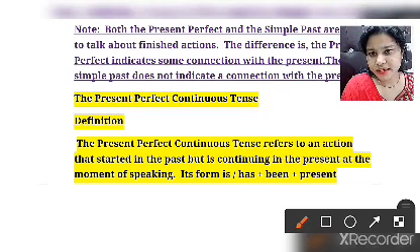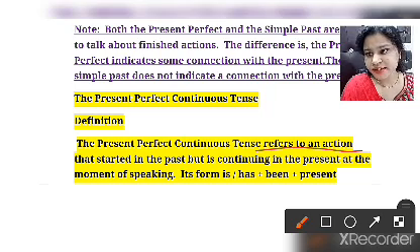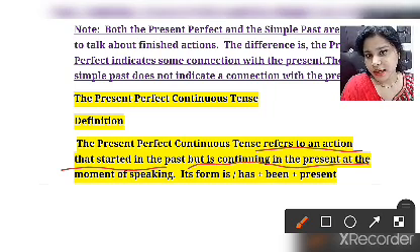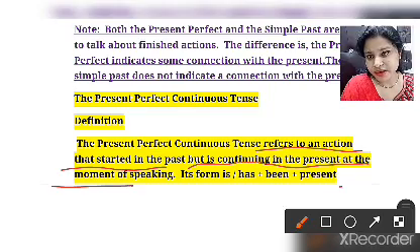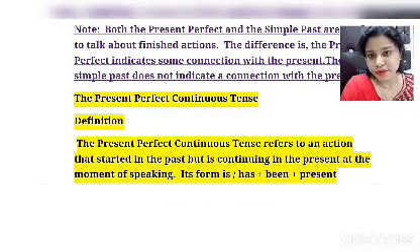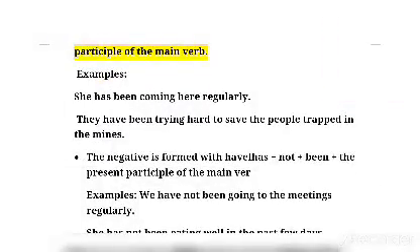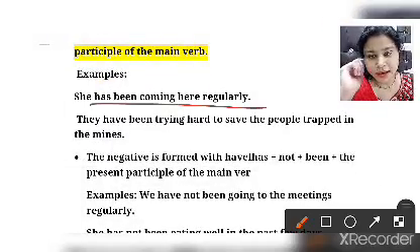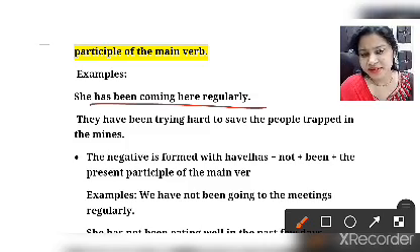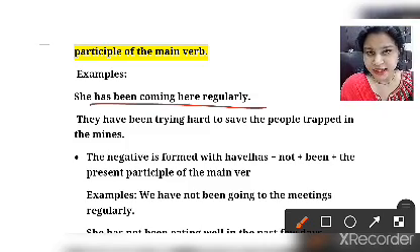What is the present perfect continuous tense? It is a tense which refers to an action that started in the past but is continuing in the present at the moment of speaking. The form, as I already told you in the table: she has been coming here regularly. So it is has been plus the ing form; in negative, has not been plus the ing form; in interrogative, the word has comes first.